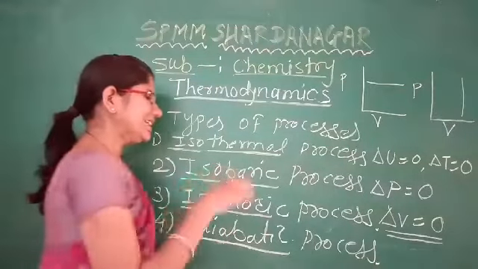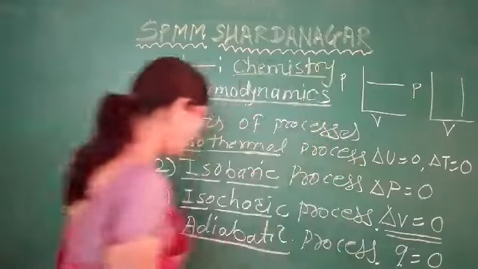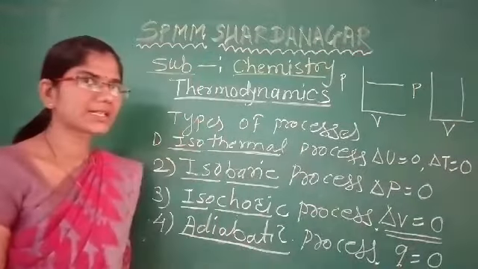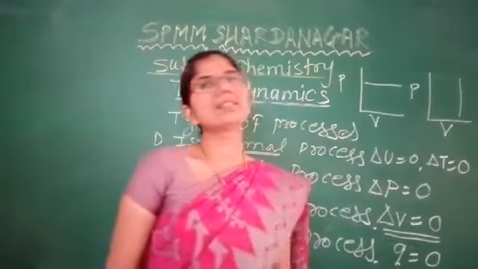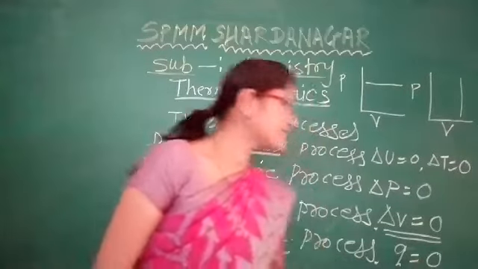The heat is denoted by the letter Q, and therefore for the adiabatic process the heat of the system remains constant.